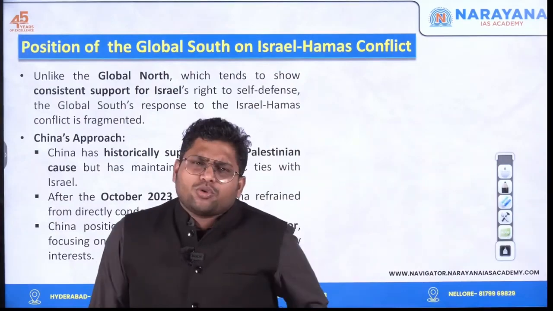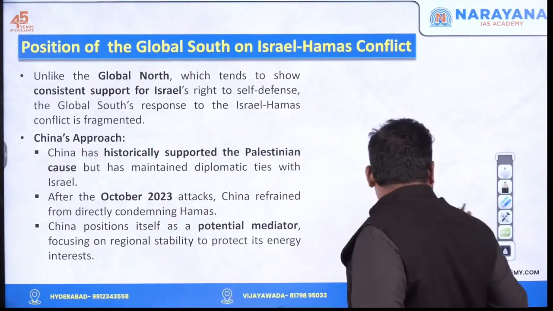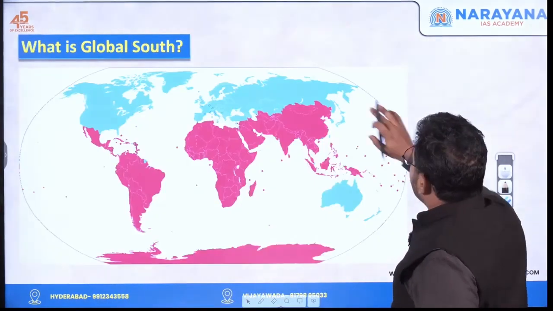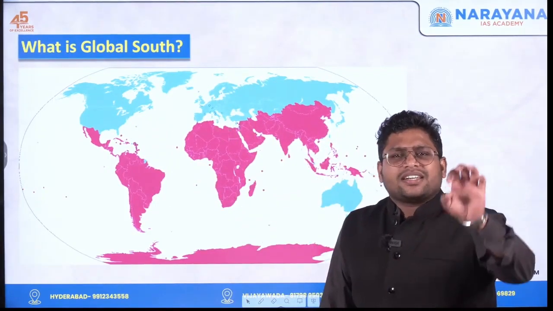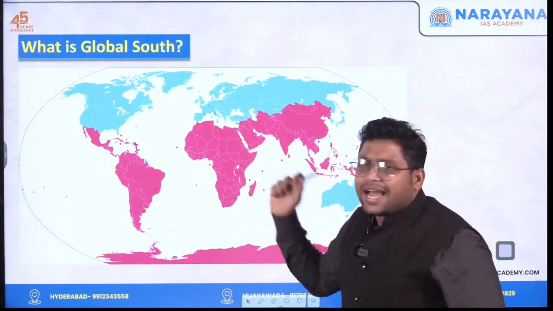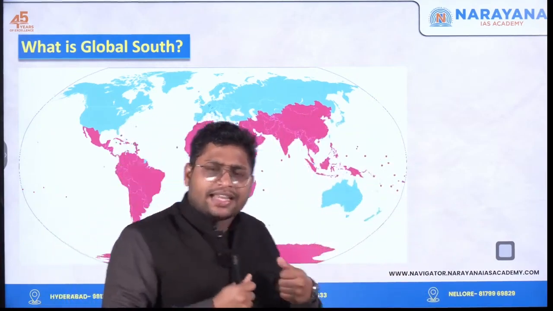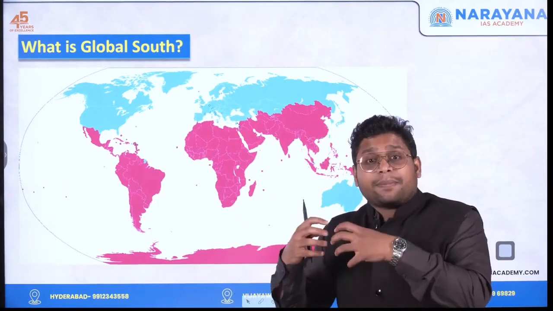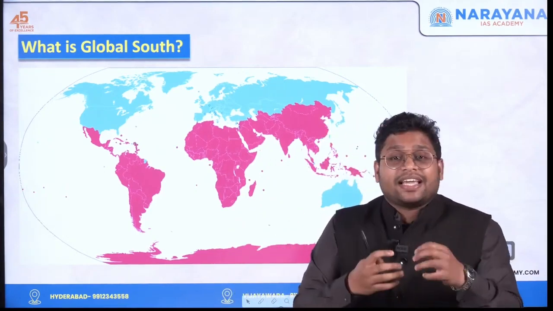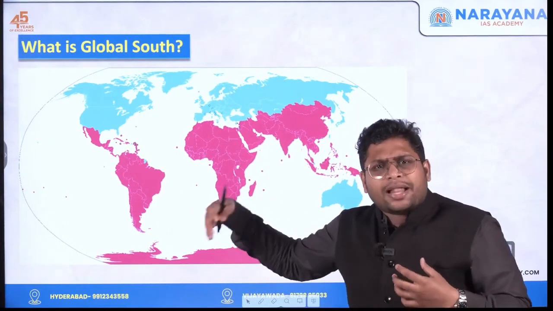First of all, if you look at global north, if you remove Russia, in the rest of the countries, maximum countries are directly supporting Israel in this Israel-Hamas conflict. They are standing with Israel. They are even sending their weapons. For example, USA is sending many weapons, many aircraft and more to help Israel.